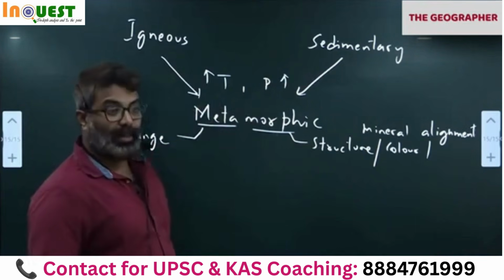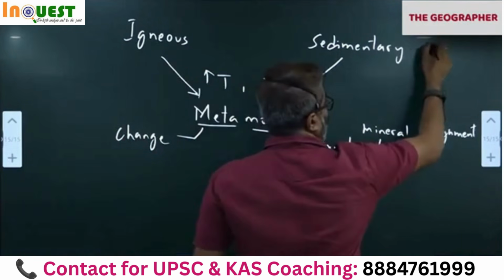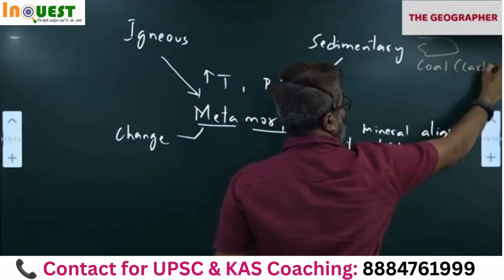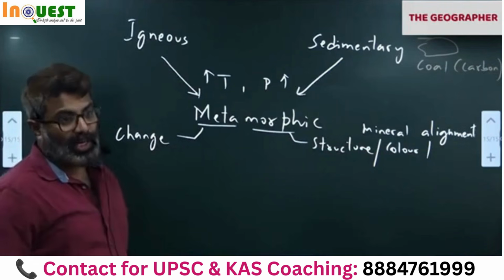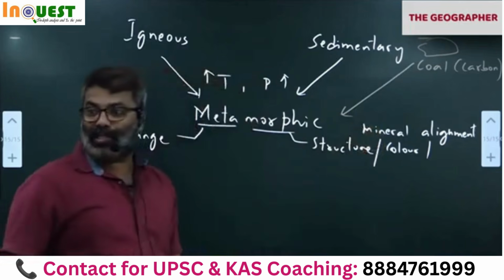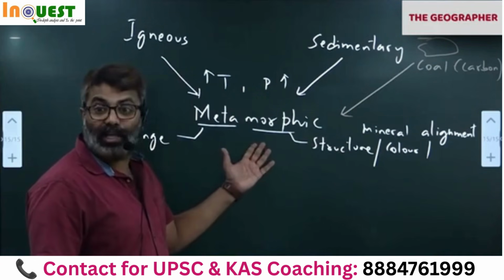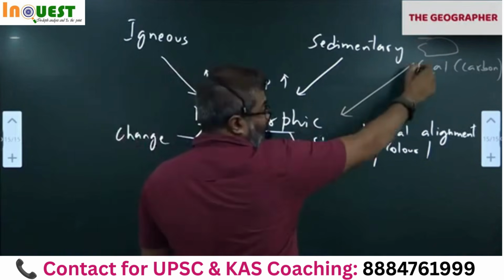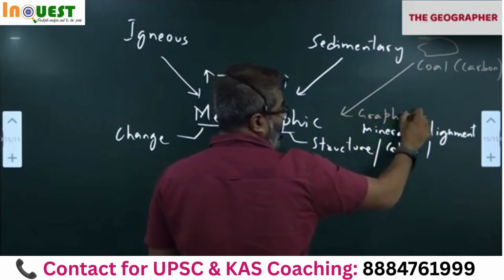Igneous and sedimentary. For example, coal is what? Sedimentary. Correct. Coal is a sedimentary. Coal contains what? Carbon. Coal is sedimentary, contains carbon. Under extremely high temperature and pressure, it becomes graphite and diamond. Remember yesterday's class I was telling you. Diamond is metamorphic. That is the reason it's very hard. Hardest substance on earth is diamond. So under extremely high temperature and pressure, we get graphite and diamond.